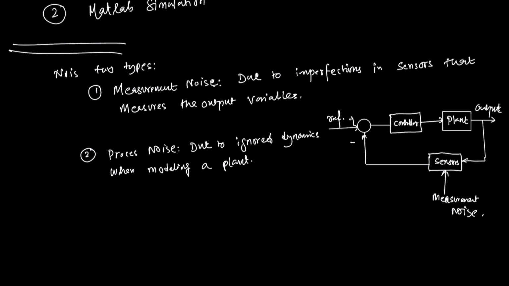Sometimes we ignore some terms in the system to make our life simple, to make the control synthesis easy. Some complex terms, or values which are very small in magnitude, we don't consider while designing the controller. But practically those noises also come into the picture. So this acts in the plant. This is the process noise.